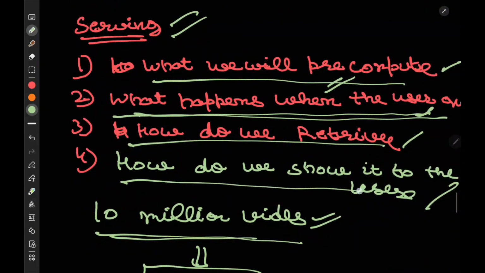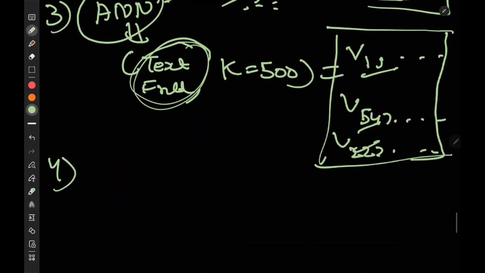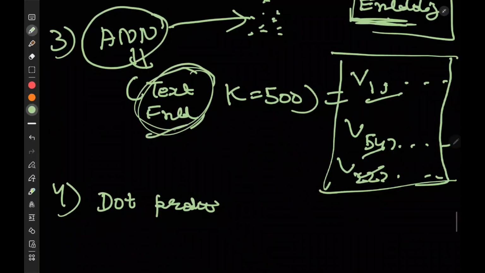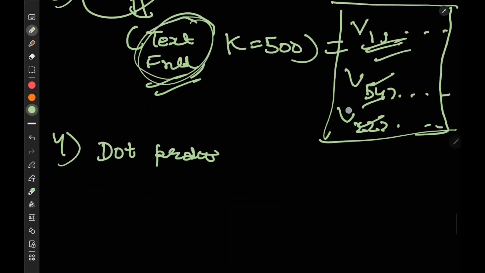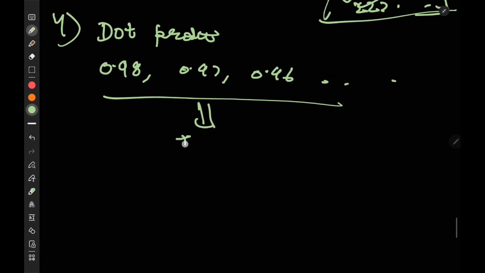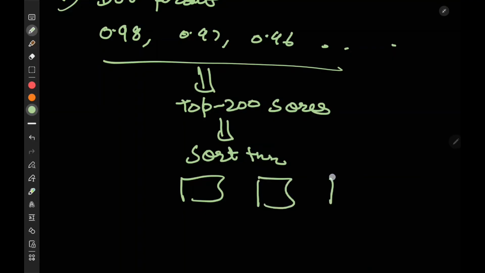Coming to the fourth part. How do we show it to the users? See, you got the scores, but you still did not do a dot product. You need to perform a dot product between the textual embedding and the video embeddings that you got. Let's say you perform the dot product and the scores are 0.98, 0.97, 0.96, all that. Out of this, you get the top 200 scores. What are you going to do? Sort them. You have sorted all of them.